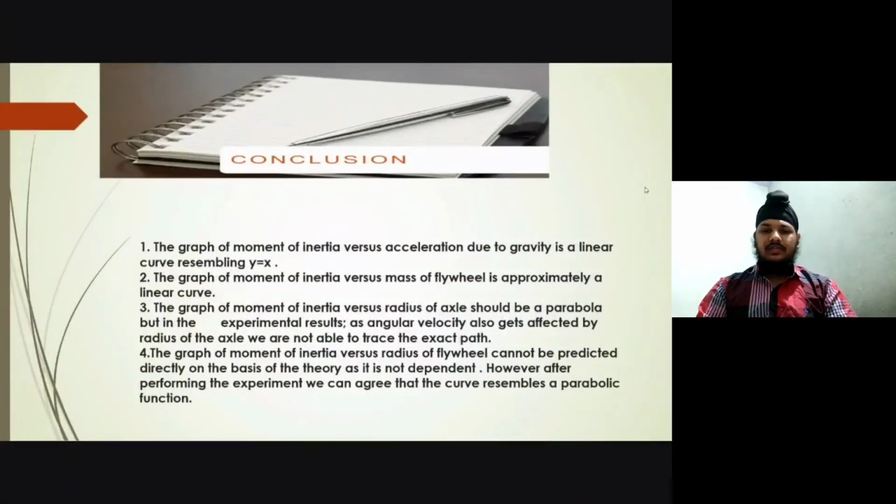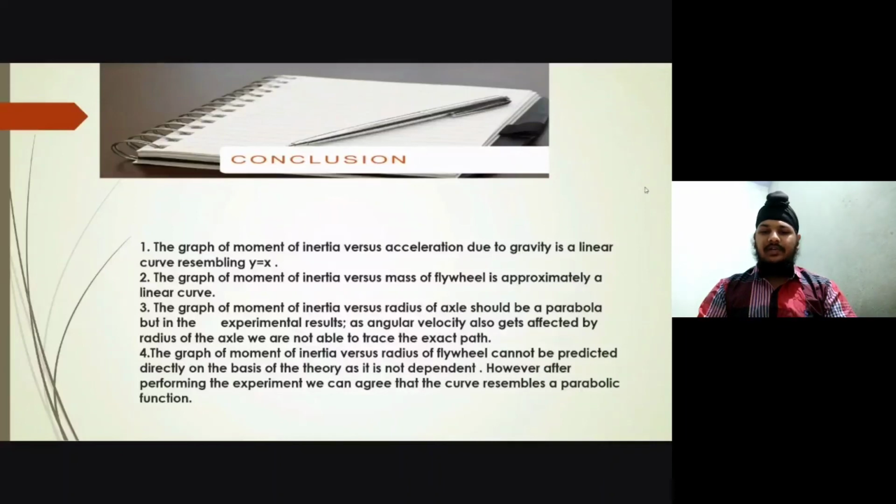The conclusion of this group work is: first, the graph of moment of inertia versus acceleration due to gravity is a linear curve resembling y is equal to x. The graph of moment of inertia versus mass of flywheel is approximately a linear curve.